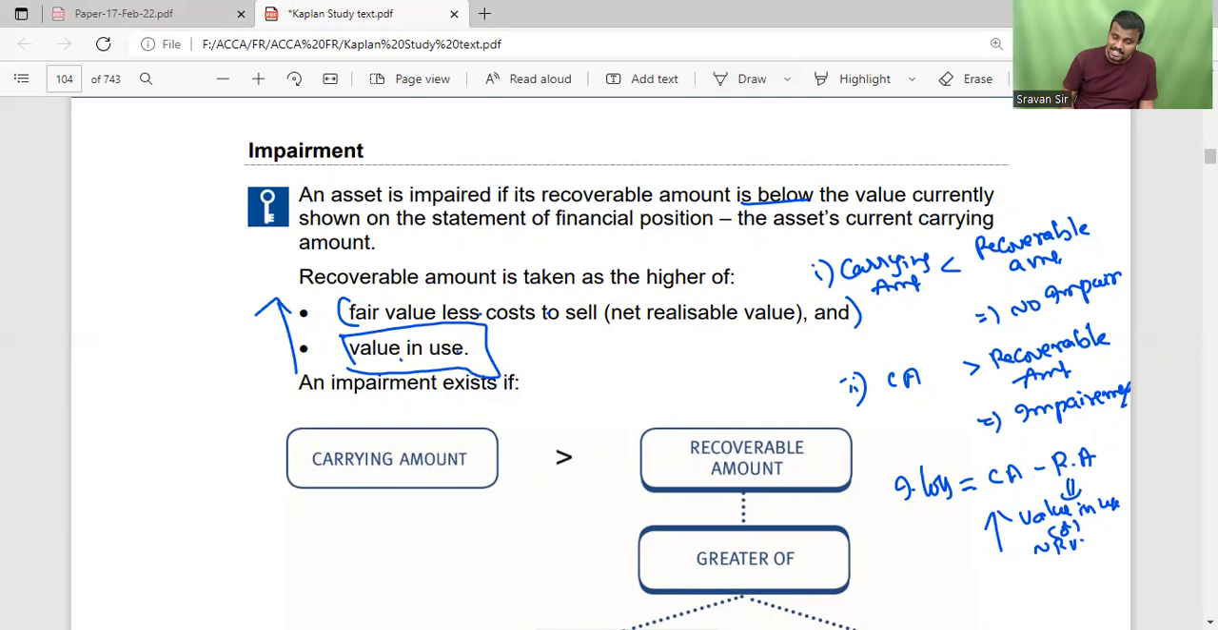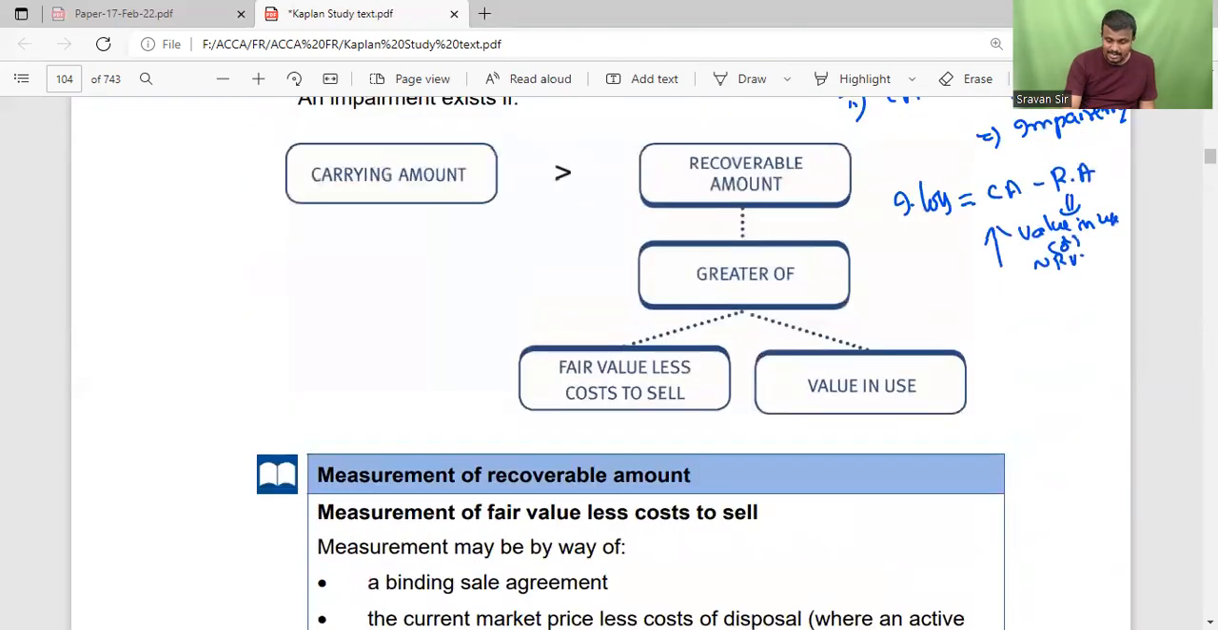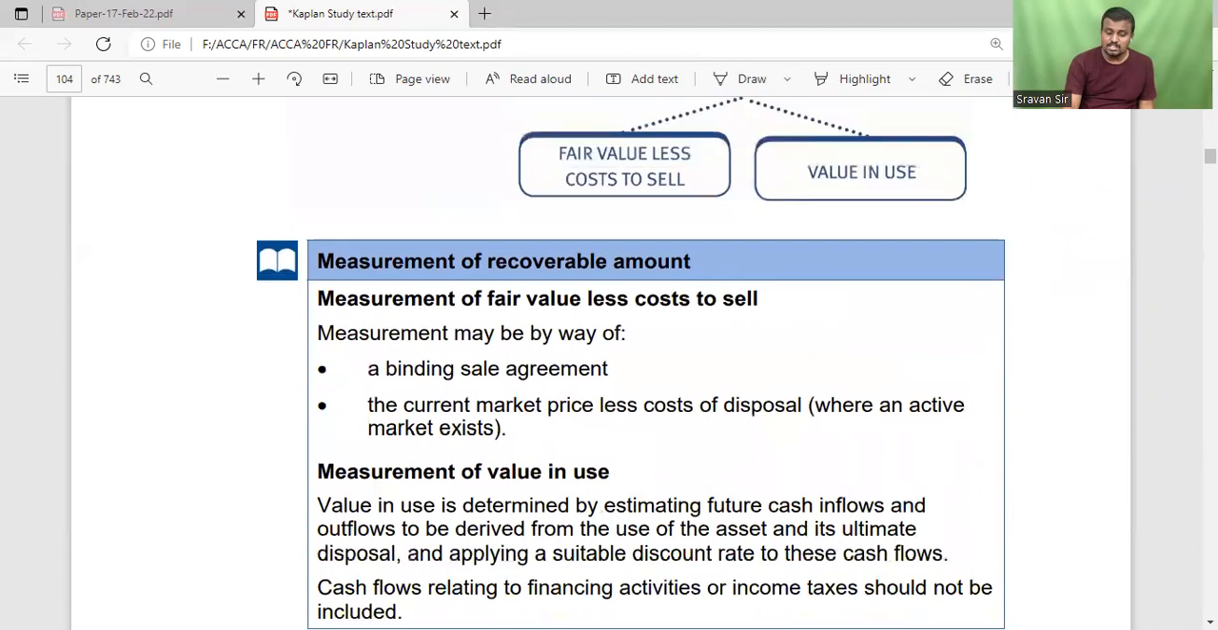So to calculate the impairment of the asset, we have to know these two elements. One is the carrying amount and another one is the recoverable amount. Then how to calculate the recoverable amount? Recoverable amount is calculated as the higher of value in use or fair value less cost to sell. And that is what is meant by an impairment.